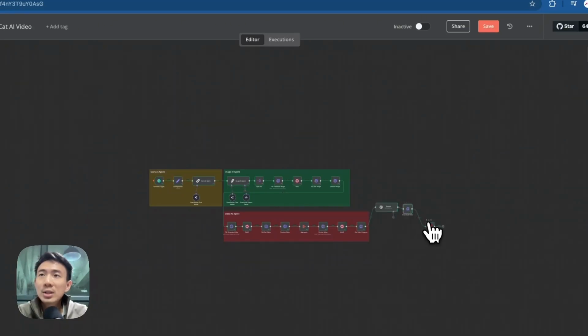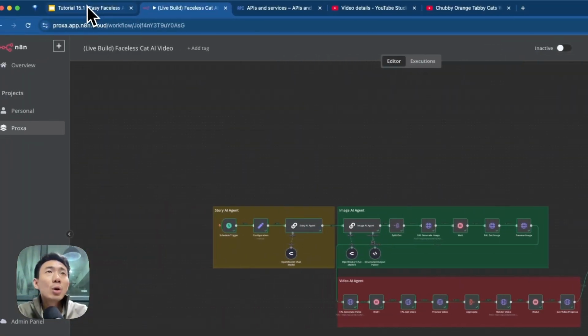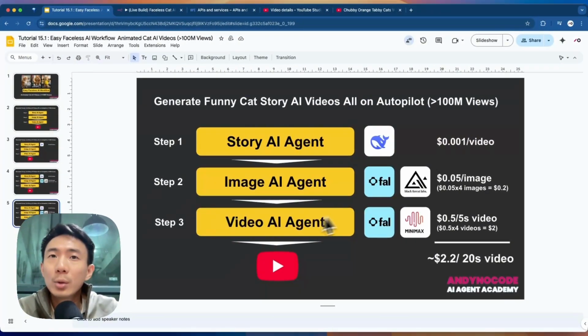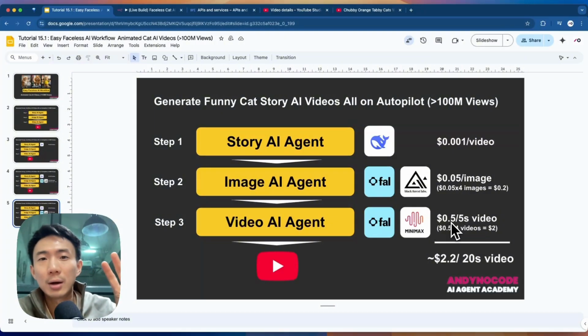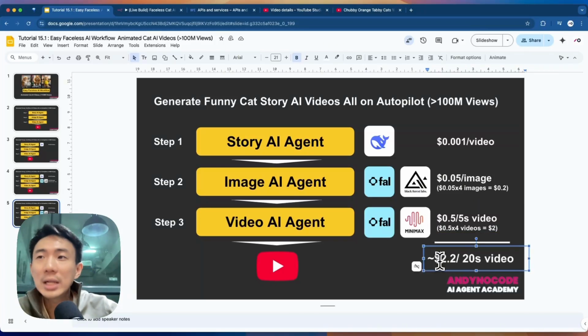Okay, so it's time to talk about the cost. Let me try to tidy it up and save it. Okay, so let's talk about the cost. For the third step, which is the video AI agent, we used Fal AI API to use the Minimax model. For the Minimax model, it costs around $0.5 per 5-second video. Because we use 4 videos, so the cost will be around $2. So for one 20-second video, it costs around $2.2 US.